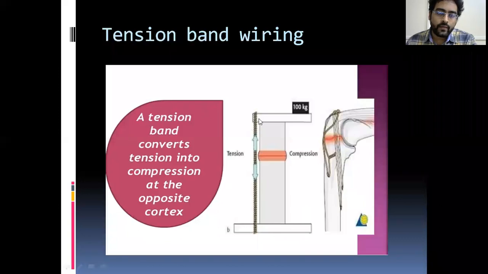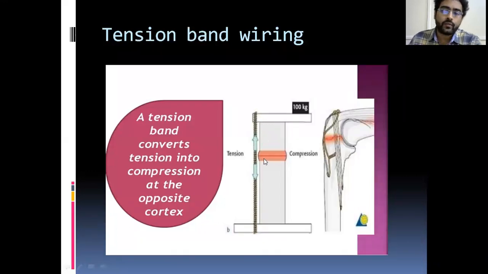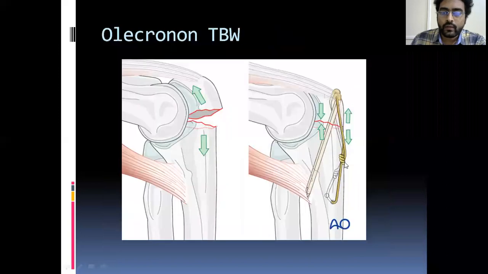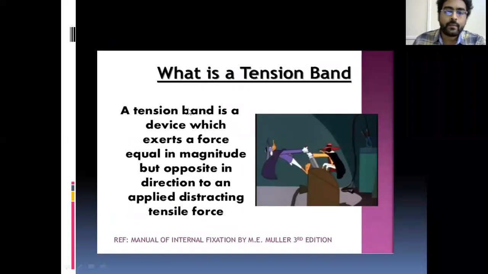But in tension band wiring, what will we do? We place a tension band here on the tension surface. Now if you apply this 100 kg load eccentrically, this will go into compression and this force will pull this string, that is tension band, into tension. But again, as this is fixed, it will again be converted into compressive force. This will lead to prevention of the distraction forces. In a simple measure, a tension band is a device which exerts a force equal in magnitude but opposite in direction to an applied distracting tensile force.